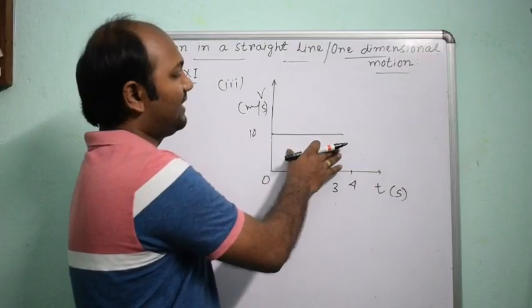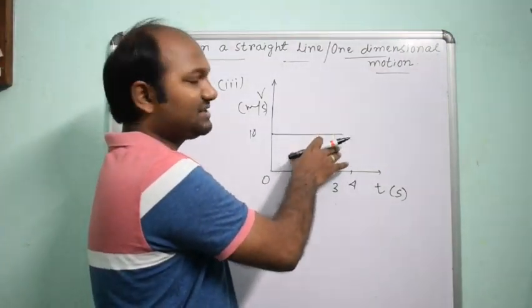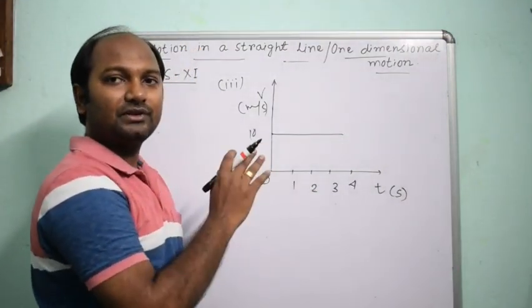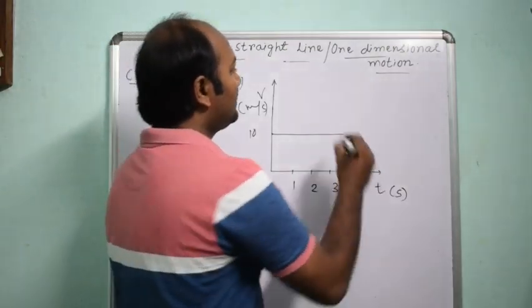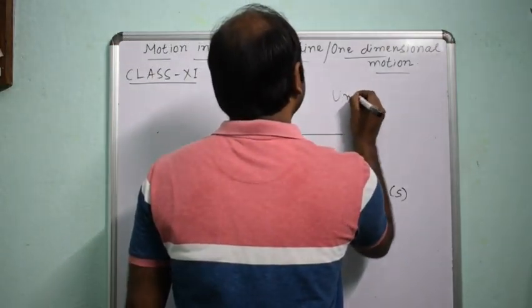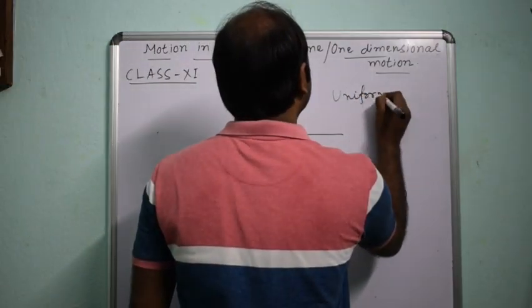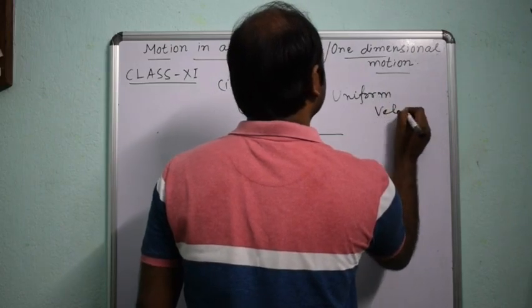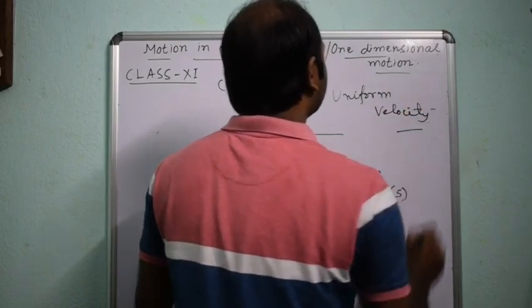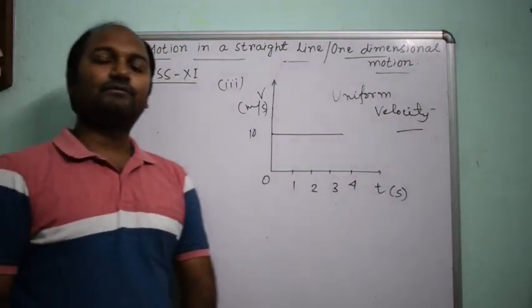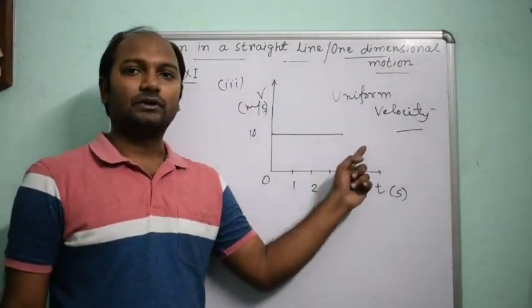This means this graph represents uniform velocity.